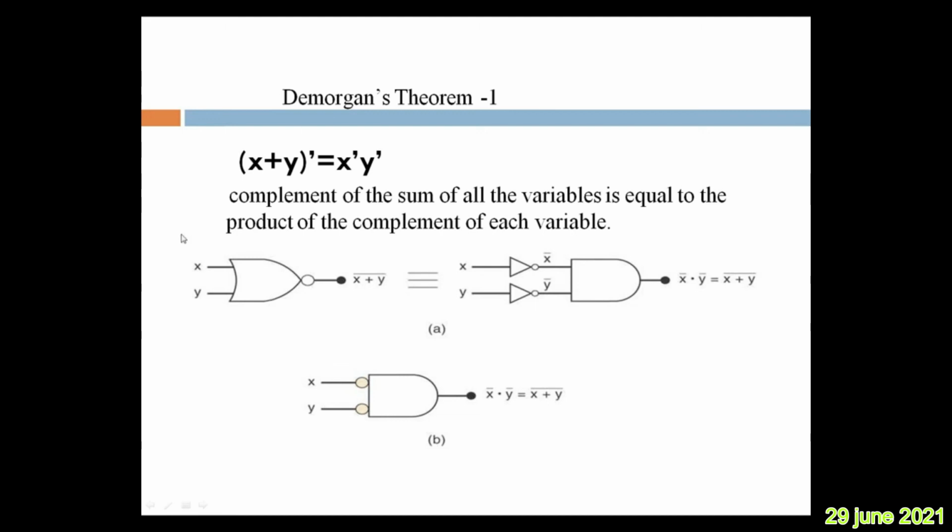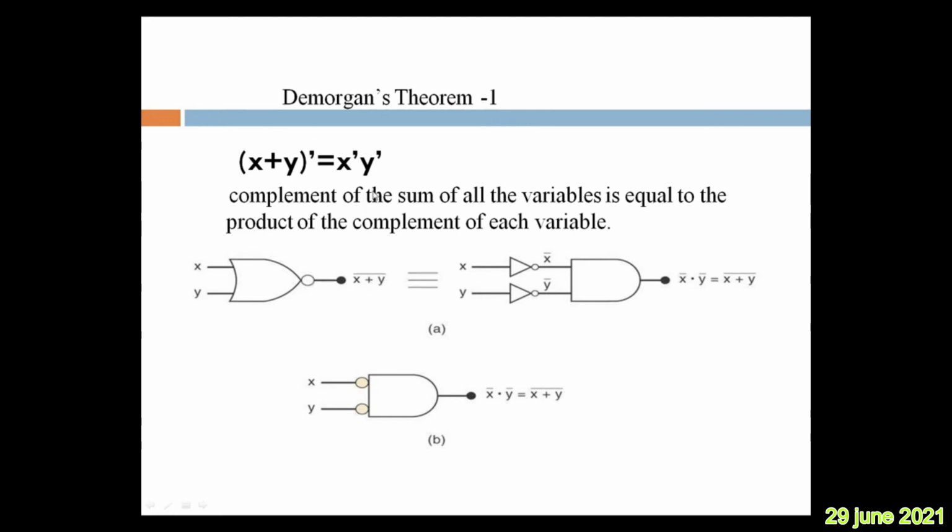Here you can see, this is LHS and this is RHS. LHS is what we have illustrated here for only two variables; it can be illustrated with any number of variables. So x plus y, the plus means OR gate, so x and y are inputs. NOT is represented by this small circle. The expression is (x plus y) whole dash.